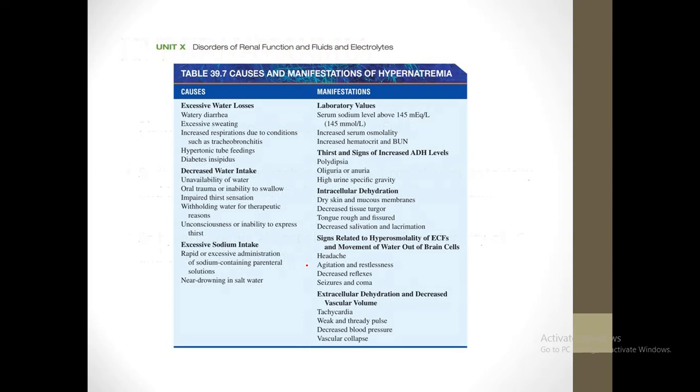This is a table explaining different causes and manifestations. So what are the different causes of hypernatremia? Hypernatremia may occur due to excessive water losses. So whenever water is being removed preferentially than sodium. What I mean by that is there is more water being removed from the body than sodium. The examples are watery diarrhea, excessive sweating, increased respiration, tube feedings and diabetes insipidus.